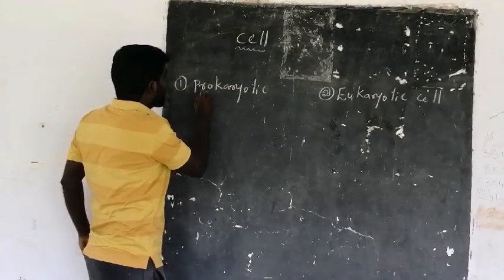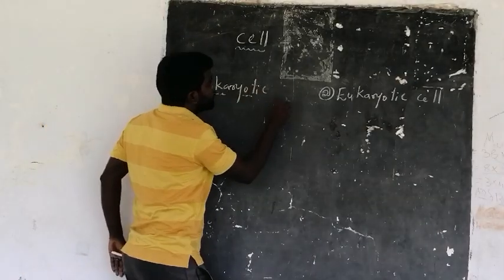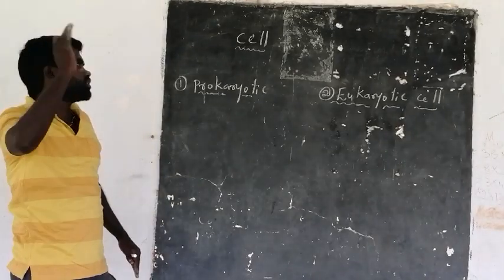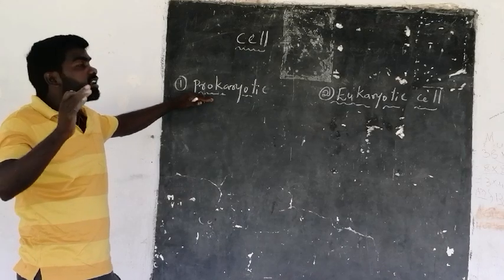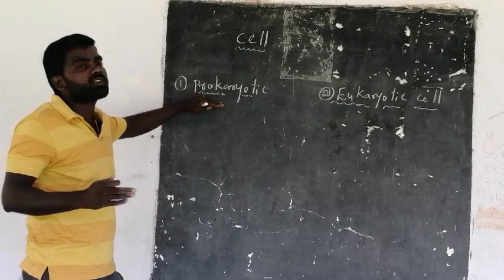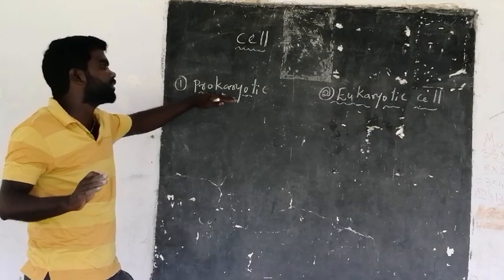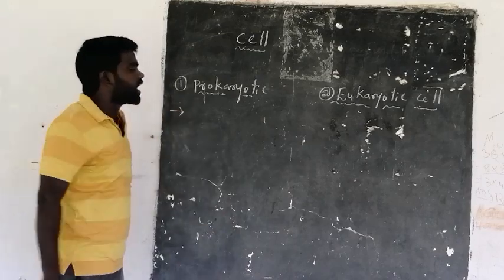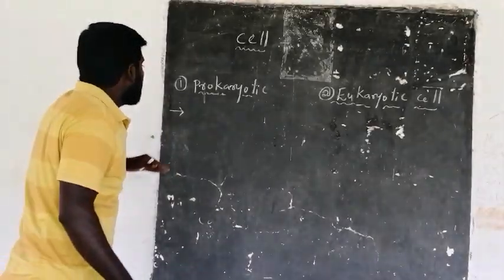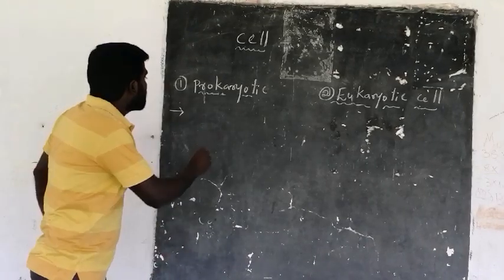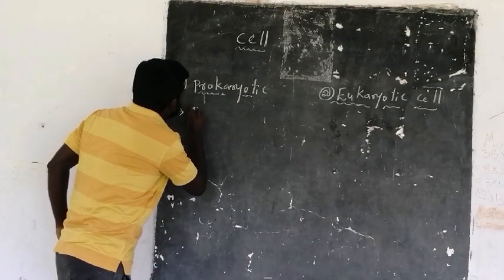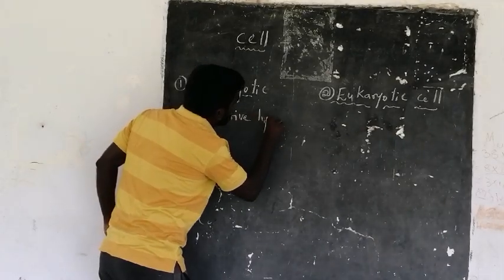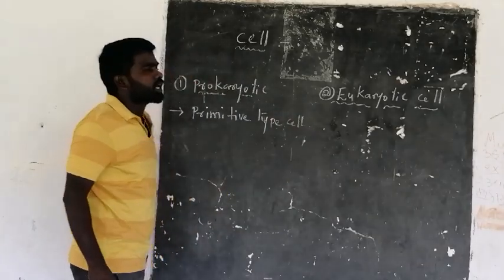Now let us see what is this prokaryotic cell and what is this eukaryotic cell. The cell is the basic structural and functional unit of life, and that cell is of two kinds: prokaryotic cell and eukaryotic cell. The prokaryotic cell is the primitive type of cell.